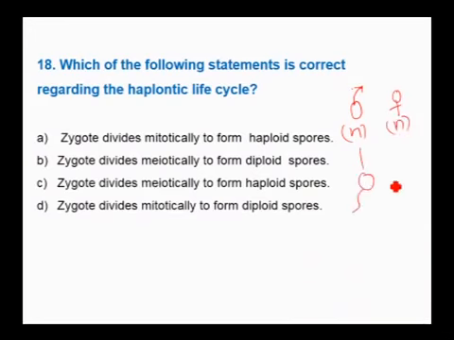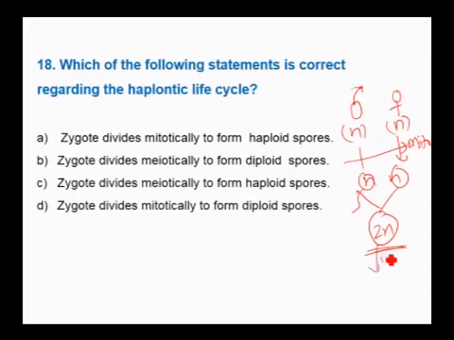They produce the gametes by mitosis. Of course, in all plants gamete production takes place by mitosis, and the gametes are haploid. When these two fuse, you get a diploid zygote. But here, as there is alternation of generation, the zygote can be considered as a sporophyte. It will not develop into a sporophyte.